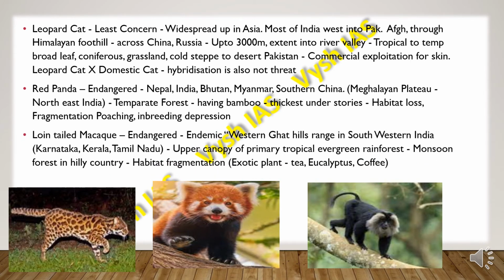Then we have the lion-tailed macaque. So they are endangered and they are endemic to Western Ghat Hills ranges in southwestern India, mainly Karnataka, Kerala and Tamil Nadu. So they are mainly found in upper canopy of primary tropical evergreen forest, rainforest, and also the monsoon forest in hilly country. So they face habitat fragmentation and also clearance of land to grow these commercial plants and exotic plants like tea, eucalyptus and coffee.